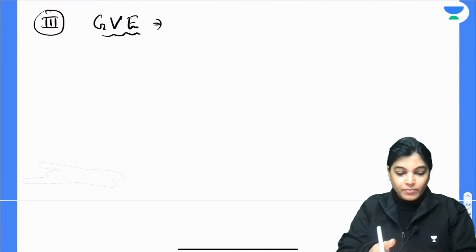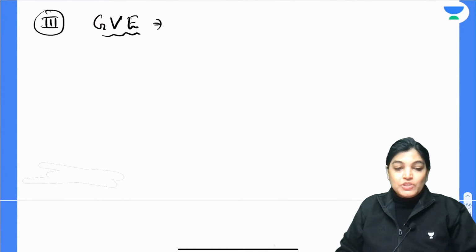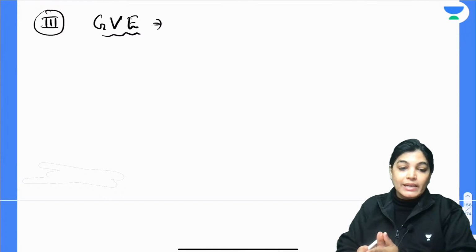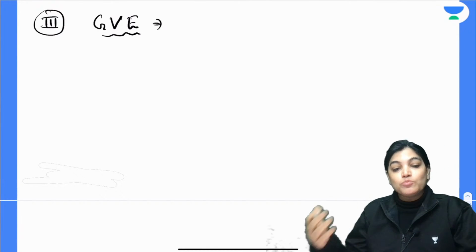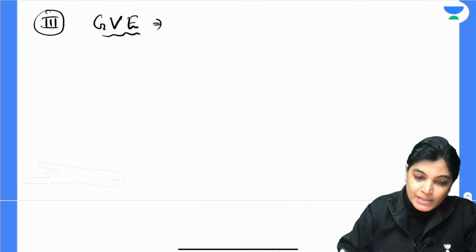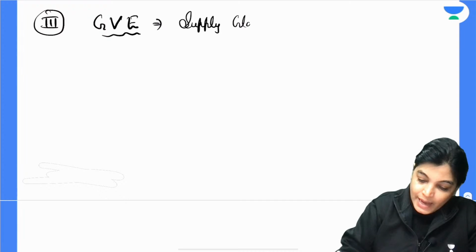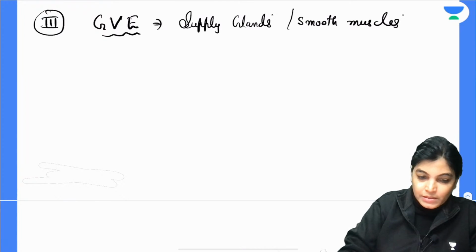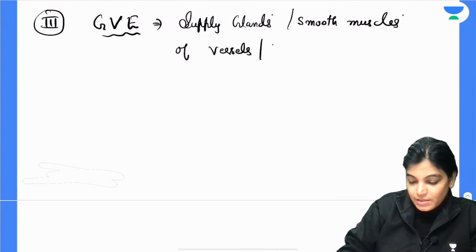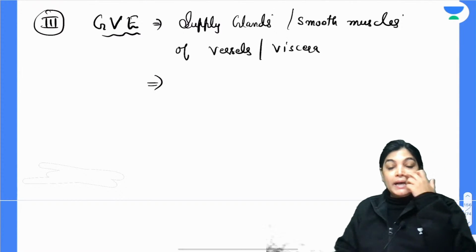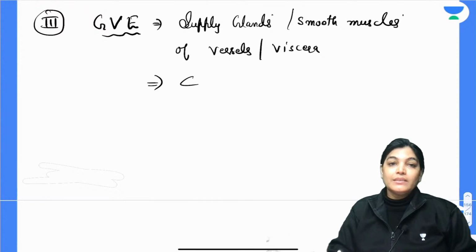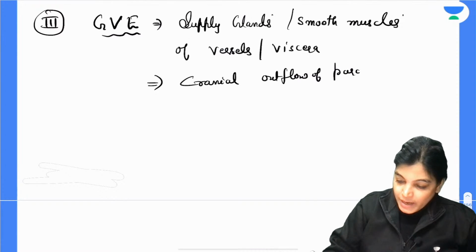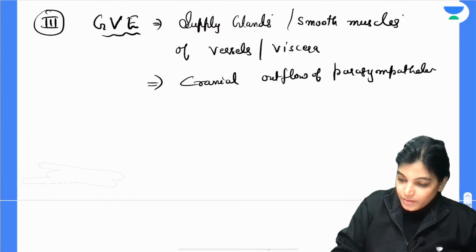The general visceral efferent fibers arising from the nuclei of the general visceral efferent column basically supply the glands and smooth muscles of vessels and viscera, and they form the cranial outflow of the parasympathetic nervous system.